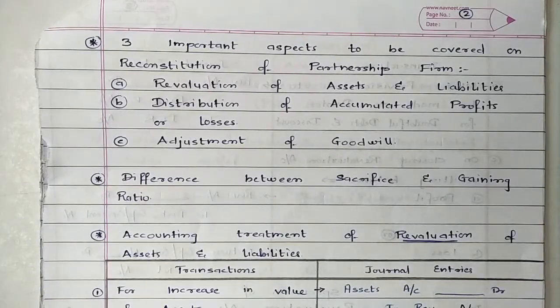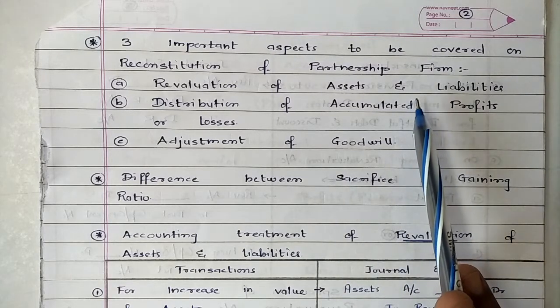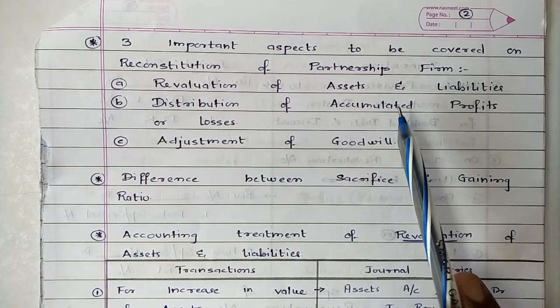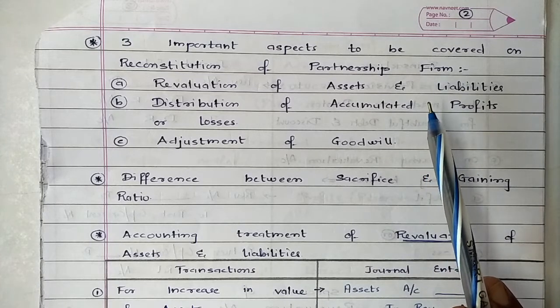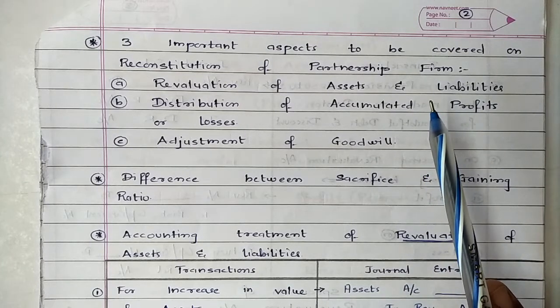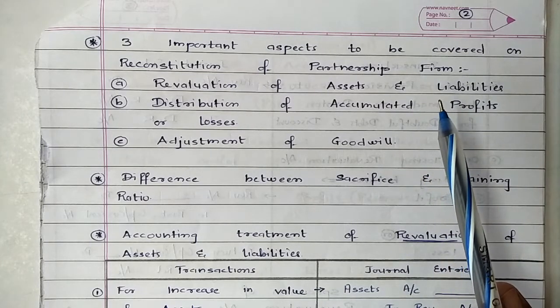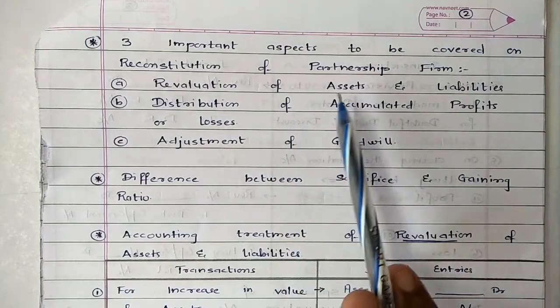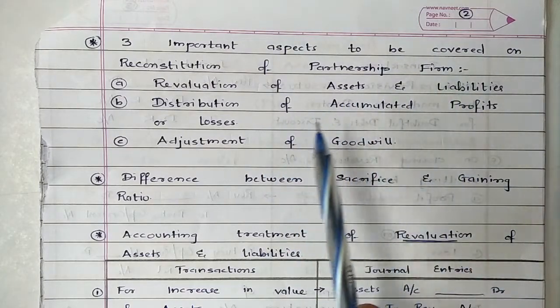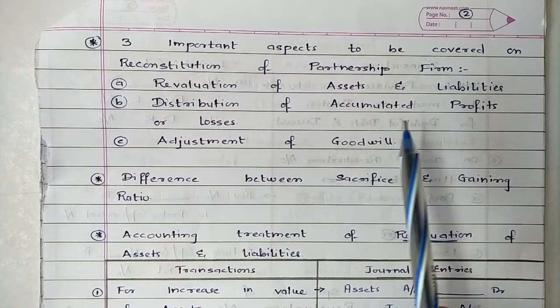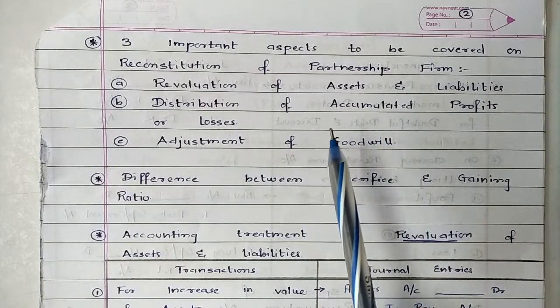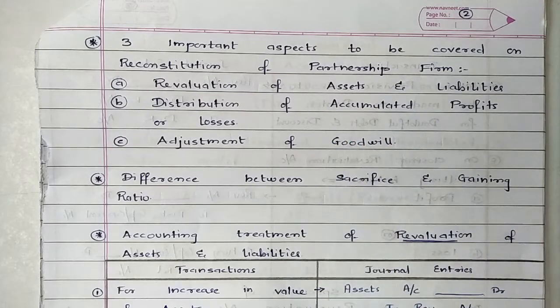Then three most important aspects which are covered whenever a partnership firm is reconstituted. The very first is revaluing the assets and liabilities of the organization. Means now we are not going to record the values at historical cost. As the firm is reconstituted, it means as good as creating a new firm. We are required to revalue the previous assets and liabilities. Second is making distribution of accumulated profits and losses. Means the reserves which were created by old partners are to be provided to old partners in their old ratio.